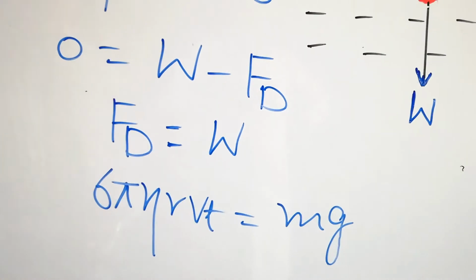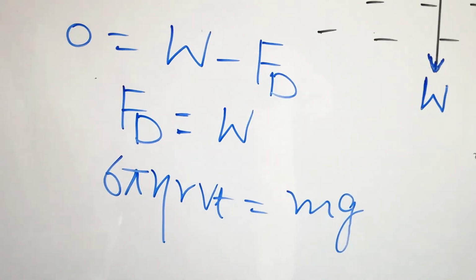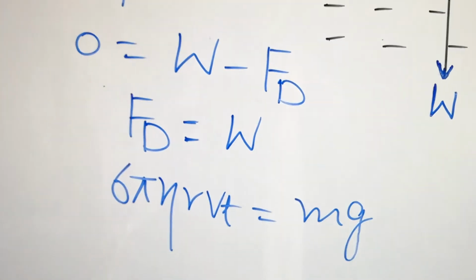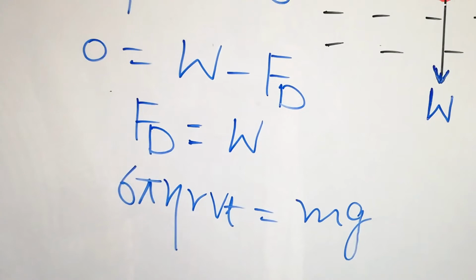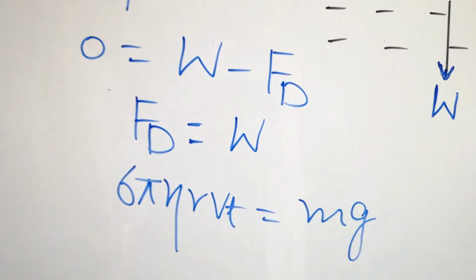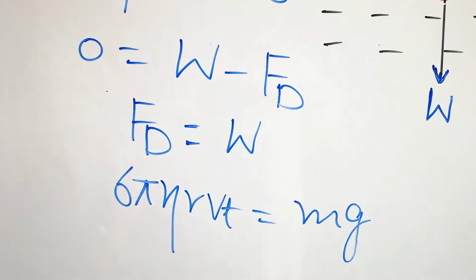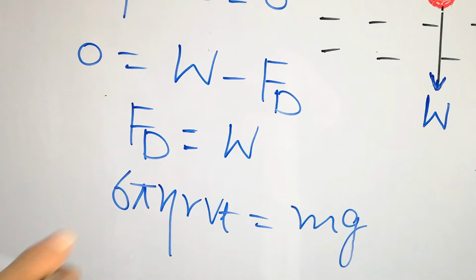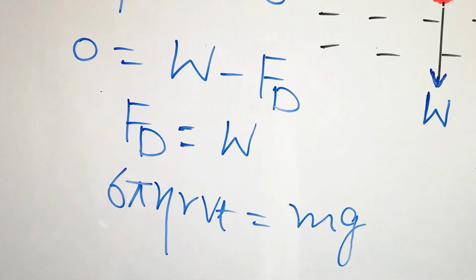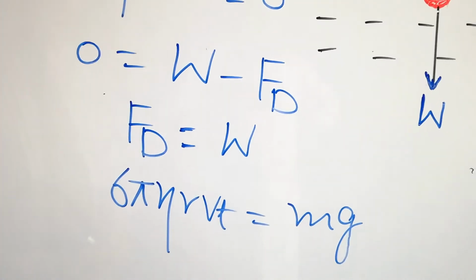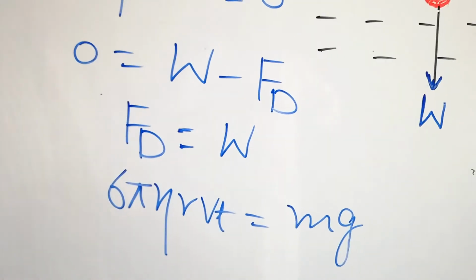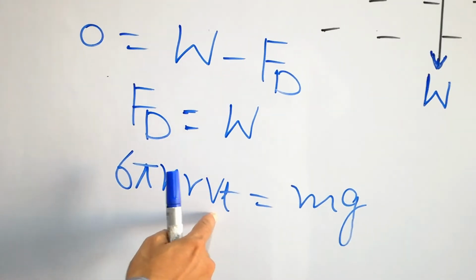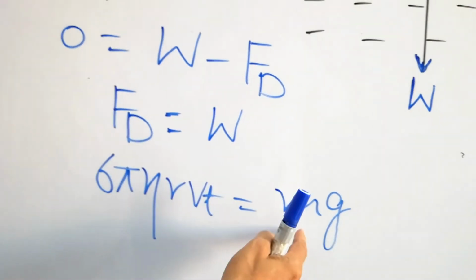The value of the drag force is determined by Stokes law. Stokes law states, and this is a very important point, that when a fog droplet or spherical object of radius r falls through a fluid with a velocity v, having a coefficient of viscosity eta, then the drag force is equal to 6 pi eta r Vt. So that is the drag force, and weight is equal to mg.